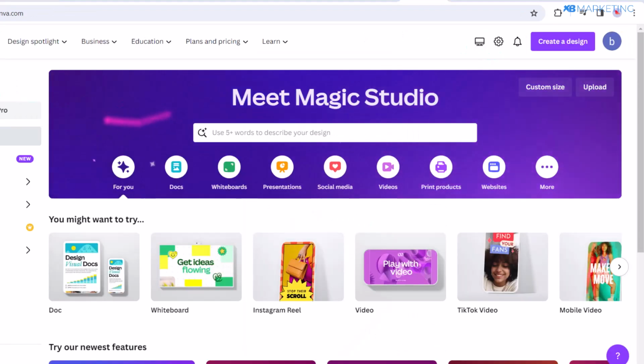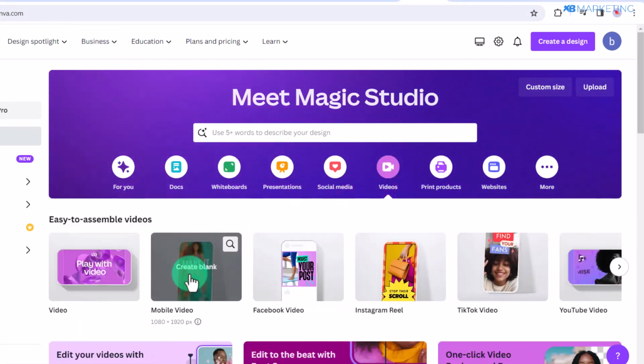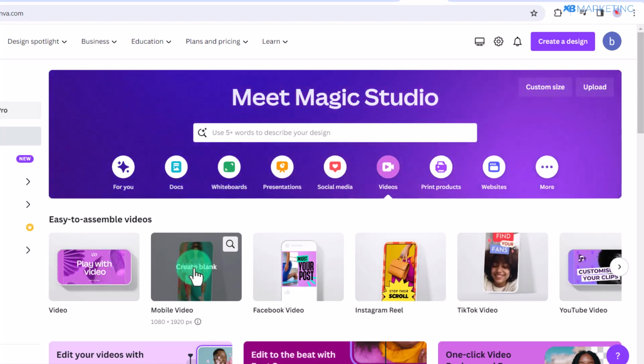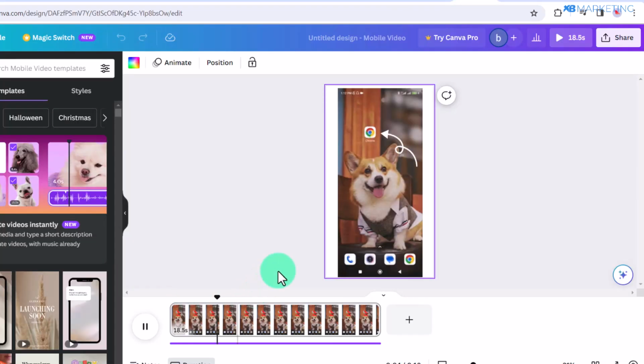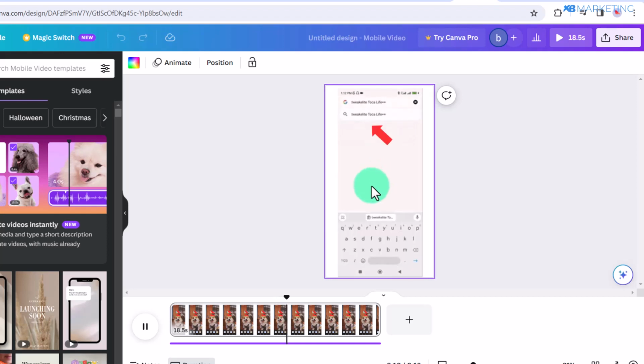So you want to come over to canva.com and click on videos. Once you click on videos, you want to make sure to click on mobile videos, because you want to use this video across multiple social media platforms. As you can see on your screen, this is the video I made on canva.com, and you can see that video is similar to the one I showed you.